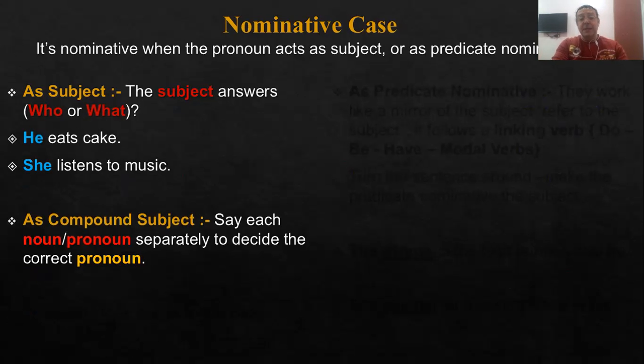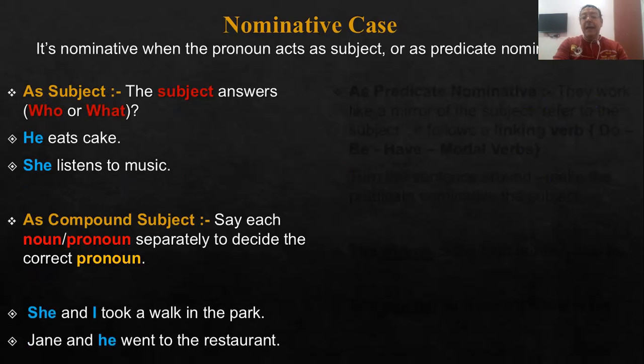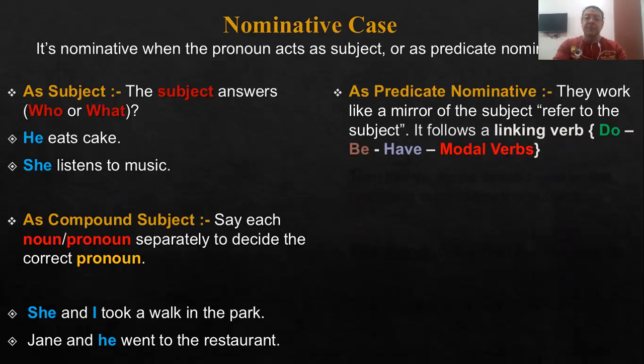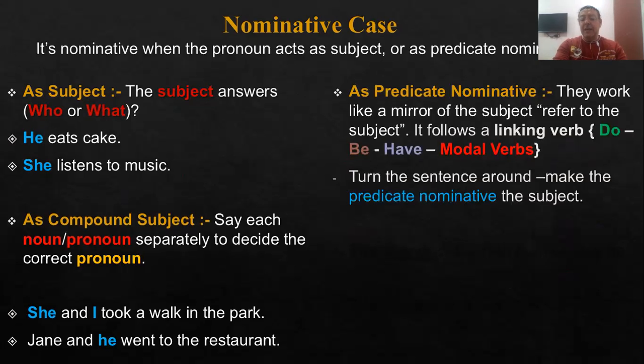If we have a compound subject, for example, she and I took a walk in the park. Again, we should say she and I, not she and me. Maybe we say this in spoken English, but in formal, written English, we should say she and I, because this is a compound subject in that sentence. Also, we say Jane and he went to the restaurant, because both Jane and he are subjects, or as we say, a compound subject.